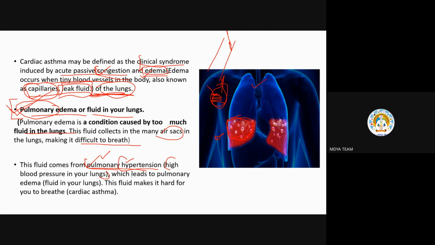Pulmonary hypertension means the very high force of the blood on the walls of these vessels in the pulmonary region. When too much force is there, there will be chances for these vessels or capillaries to rupture, due to which there will be fluid inside your lungs. Therefore it is said that it leads to pulmonary edema, or fluid in your lungs. This fluid makes it hard for us to breathe in or exhale out, because no proper oxygen exchange is happening in the air sacs, which leads to cardiac asthma.